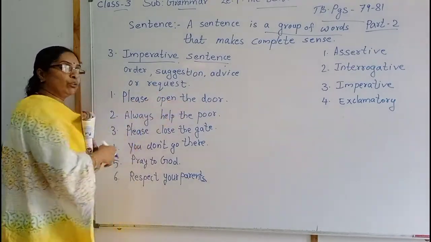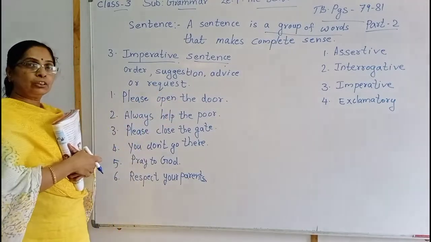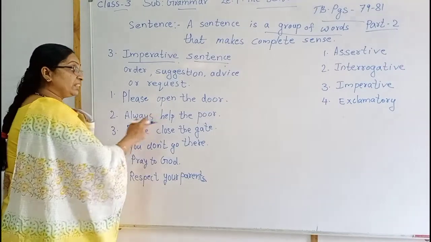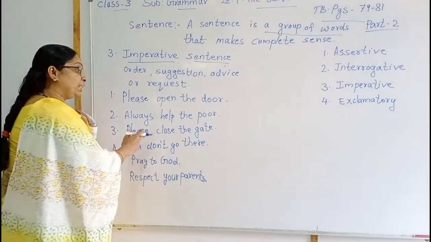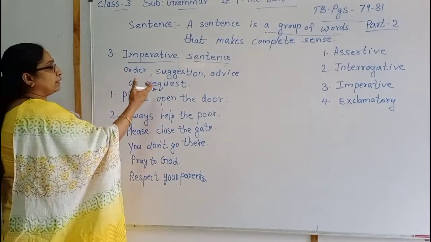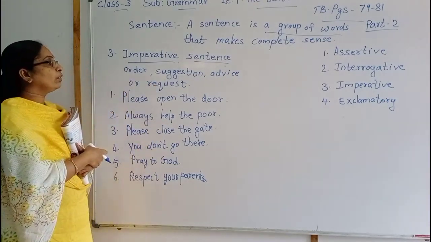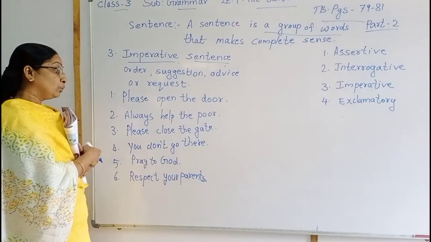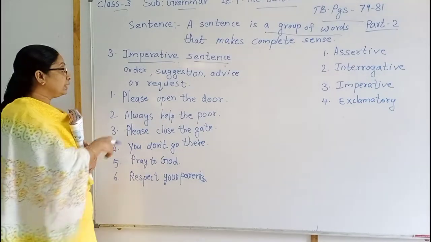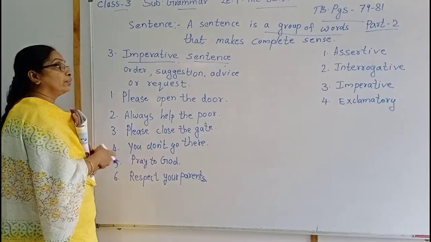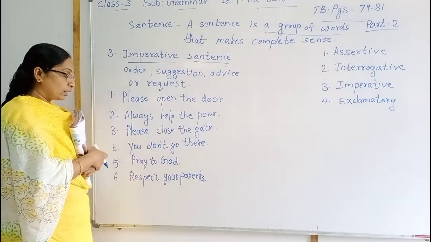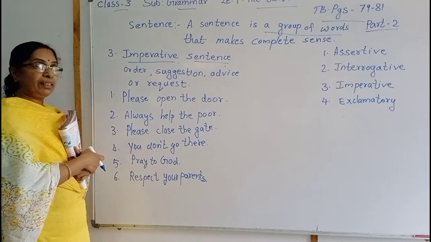Please open the door. That is a request. Always help the poor. That is a suggestion. Please close the gate. Again, that is an order or request. You don't go there. That is an order. Isn't it? Pray to God. It's a suggestion. Respect your parents, advice.